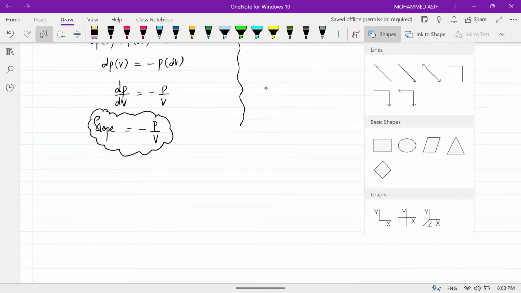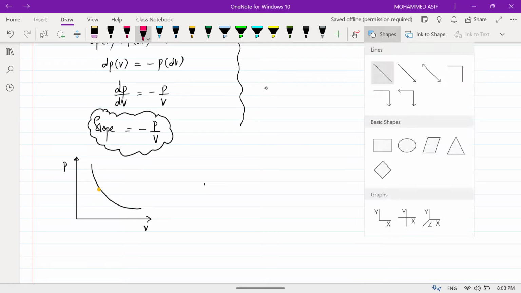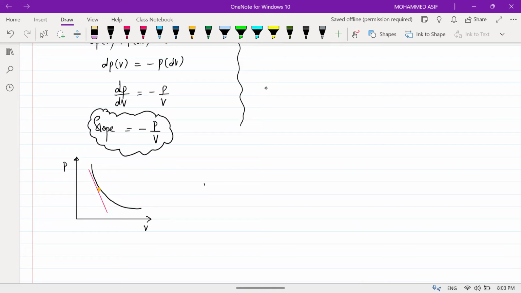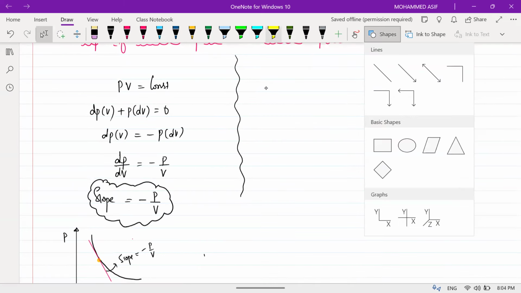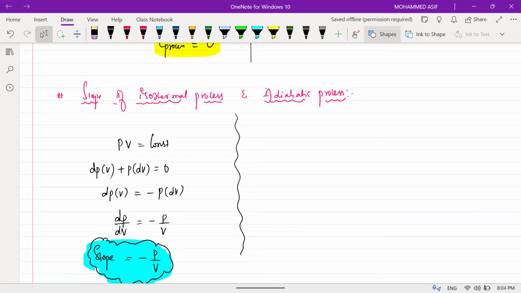So the graph for this one is something like this. Here it is pressure and here it is volume. So the graph is a rectangular hyperbola like this. If I take any point here, for that point draw a straight line like this. This will be the slope for you, and this slope will be equal to minus of P by V. Am I clear? So for isothermal process, slope is equal to minus of P by V. The derivation need not be remembered. Directly you can remember the formula which I highlighted.